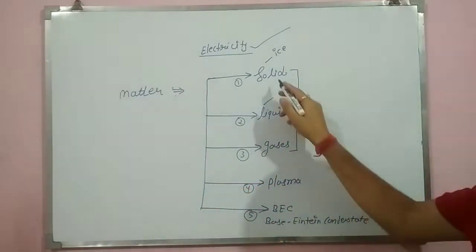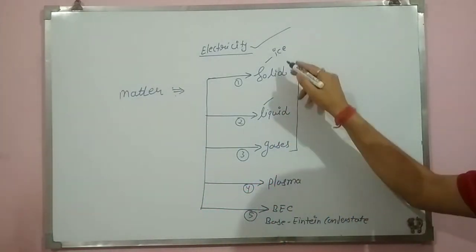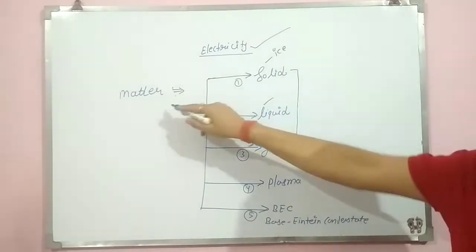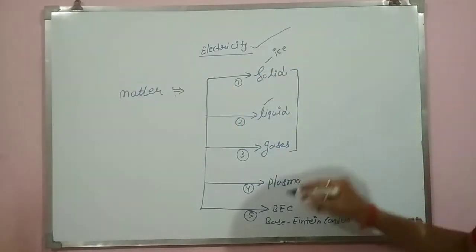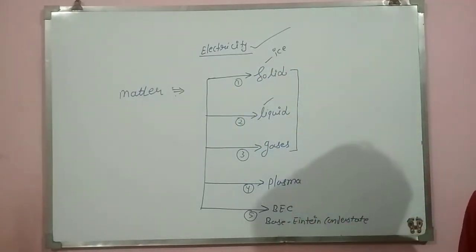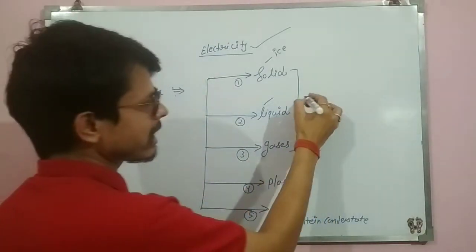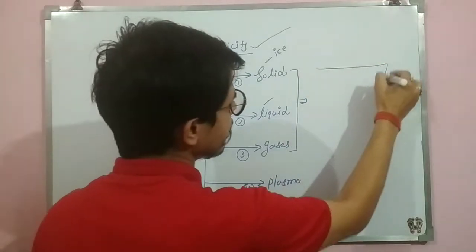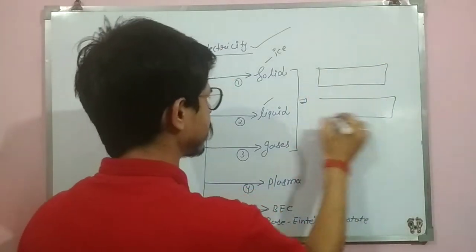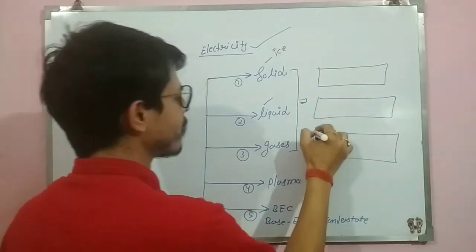Yes or no? So these three we normally see on our earth, matters are normally in these 3 forms. But there are how many forms total? 5 forms are there. Now, every form of matter, you know in chemistry that everything is made up of small particles. सब कुछ किसका बना होता है? It is made up of small particles.